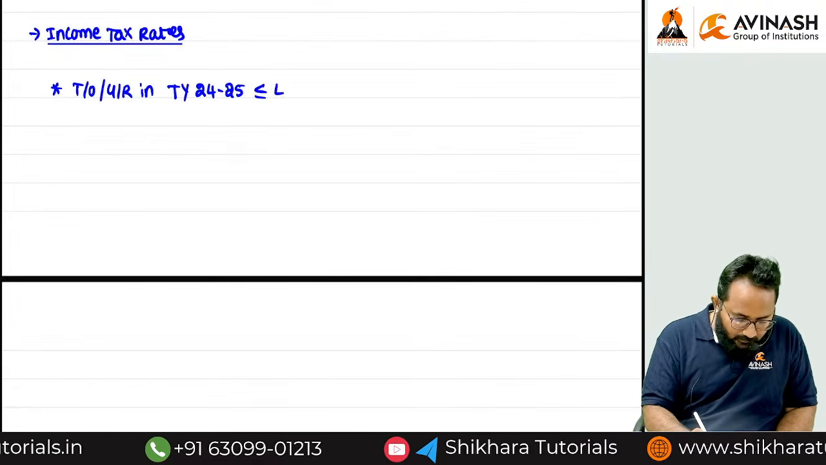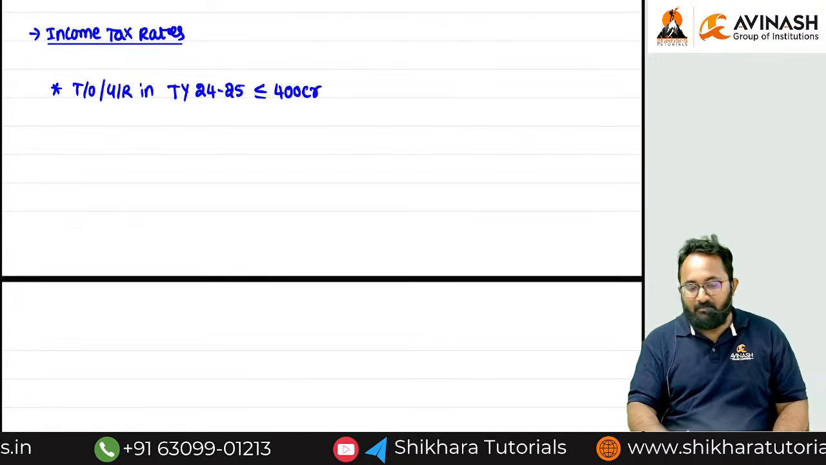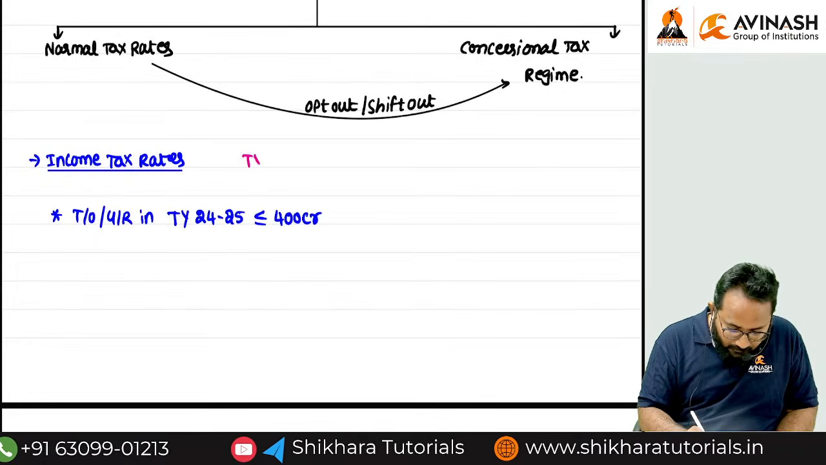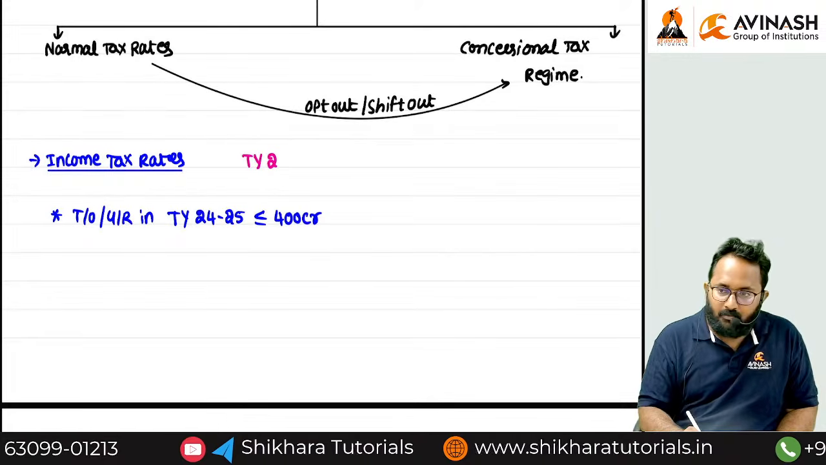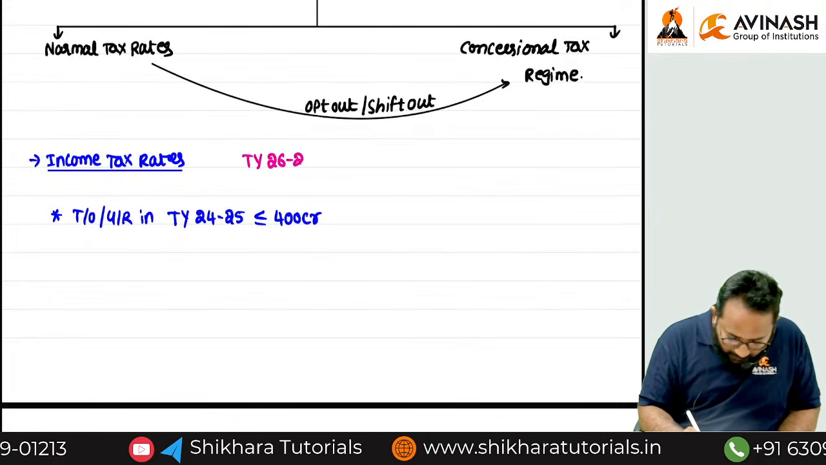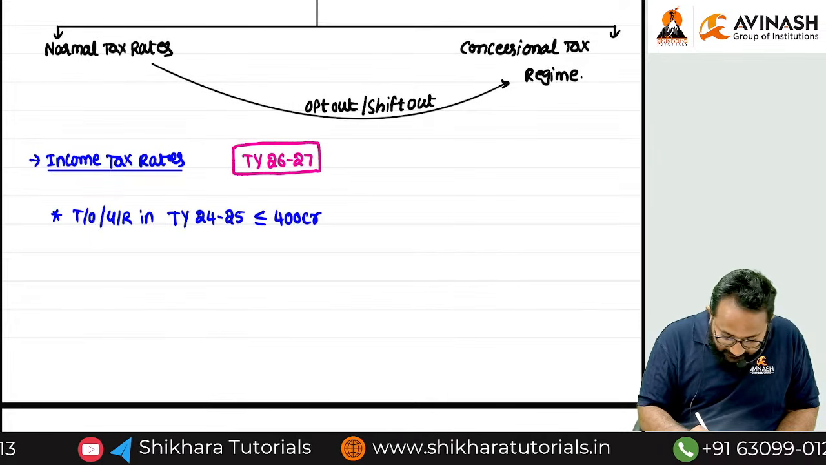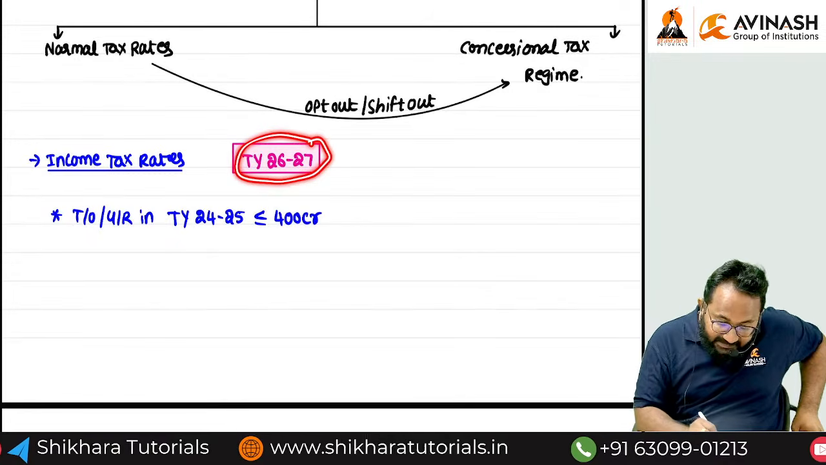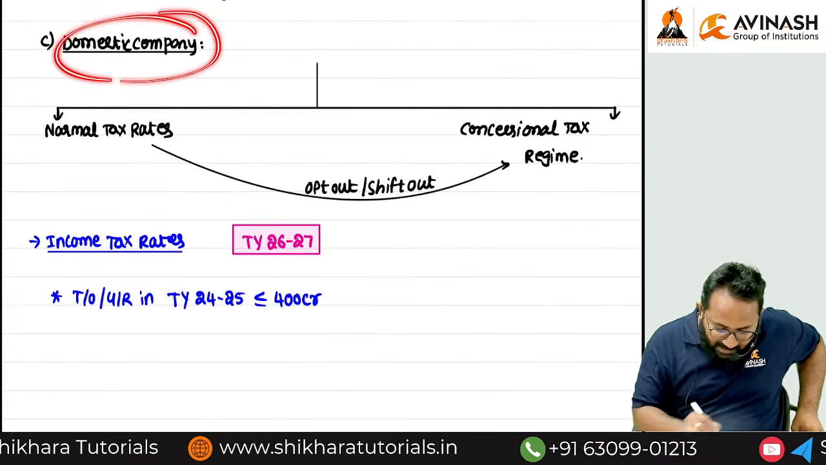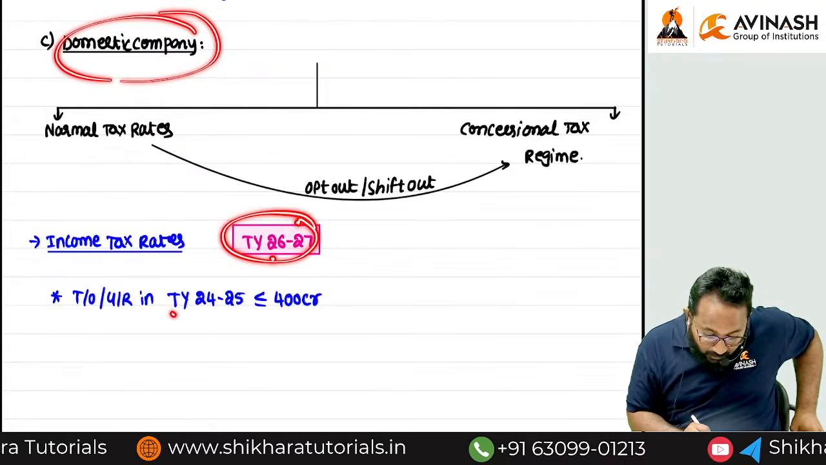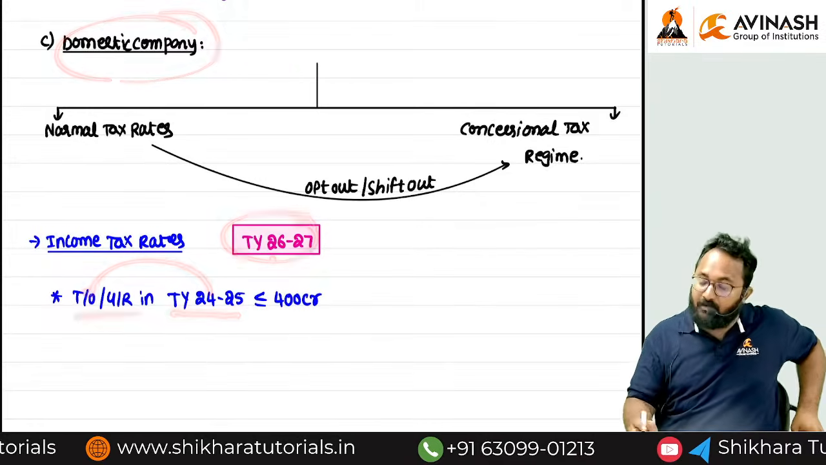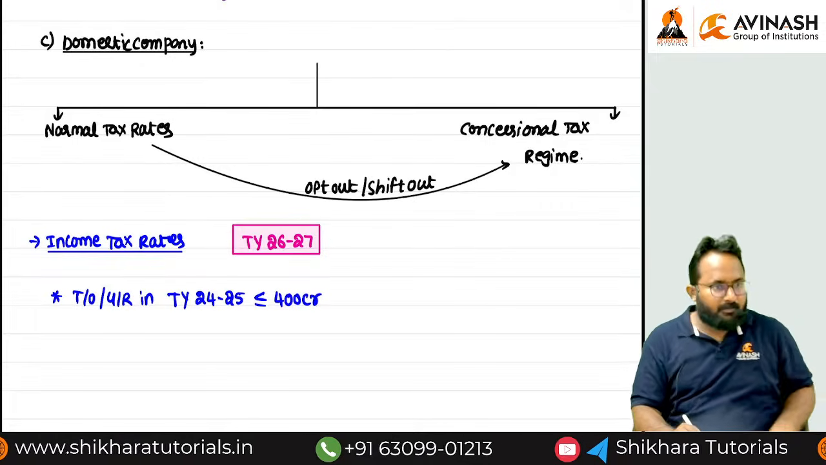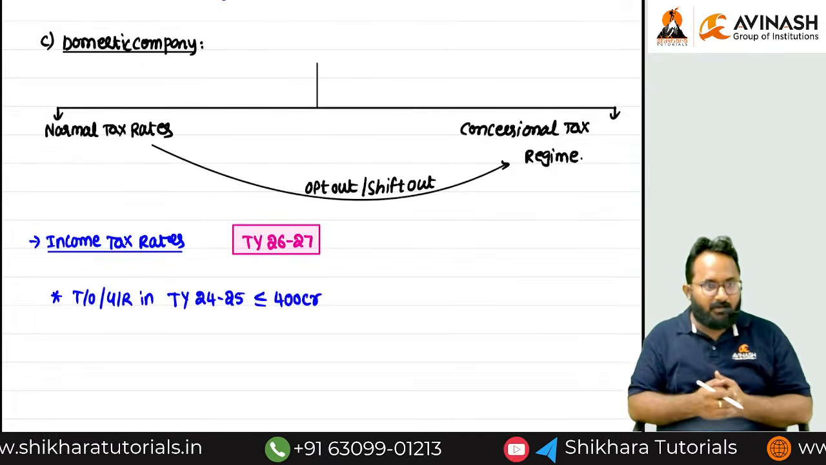How many crores? 400 crores. Now we are discussing the tax rate for which tax year? 26, 27. Sir, 26, 27 tax rates I want to know. For levying the tax in the hands of a domestic company for this year, we want to check the turnover or gross receipts of which year? 24, 25. What is the logic? I will tell you. This year's turnover we don't know as of now. Why? This year is ending with what?